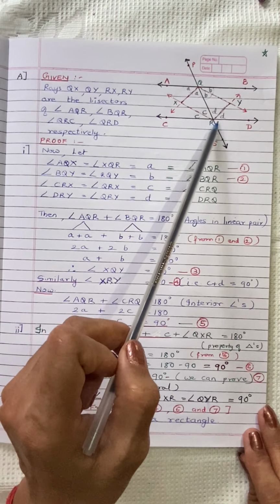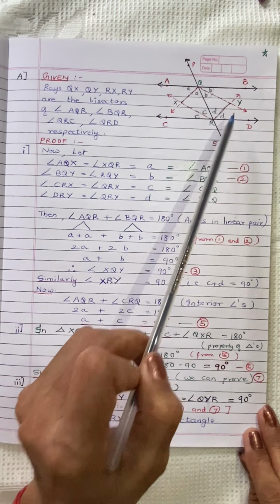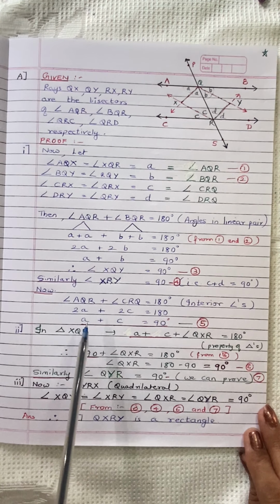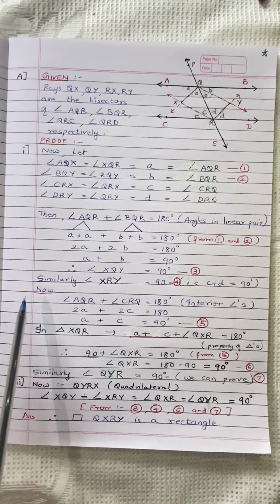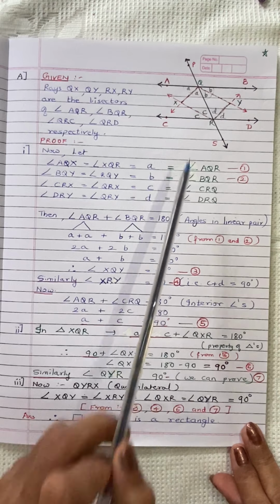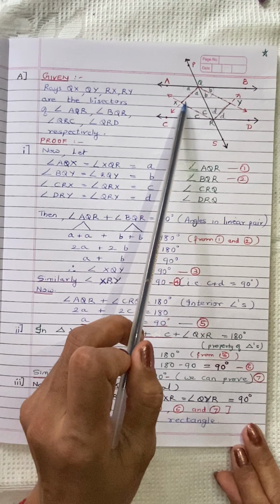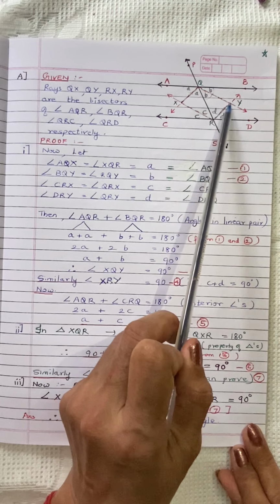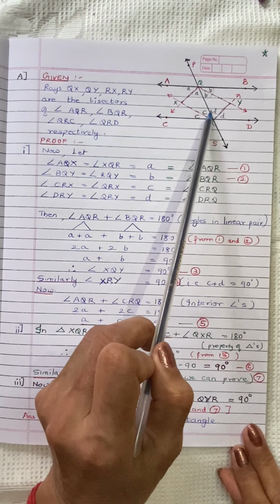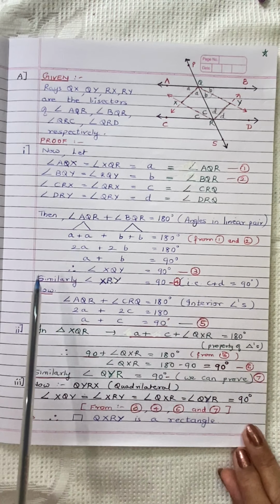Similarly we can find for this side also, that C plus D, angles in linear pair, is equal to 180 degrees. And then we can say that C plus D is equal to 90 degrees. So angle XRY is equal to 90 degrees. Now we'll find out the measures of these two angles. They also should have 90 degrees so that it is a rectangle. We found this has 90, we found this has 90. Now we'll find this has 90 and this has 90. Then only it is a rectangle.